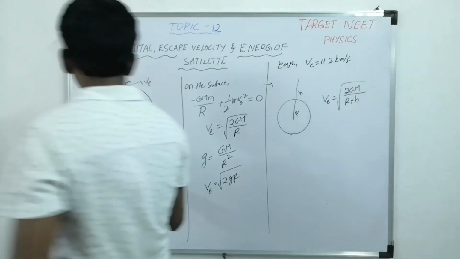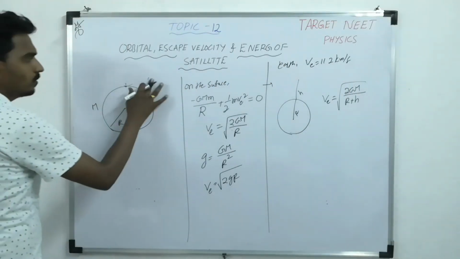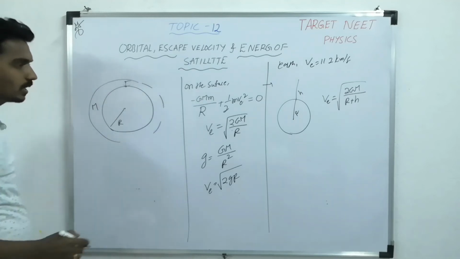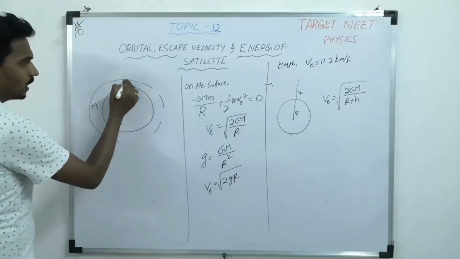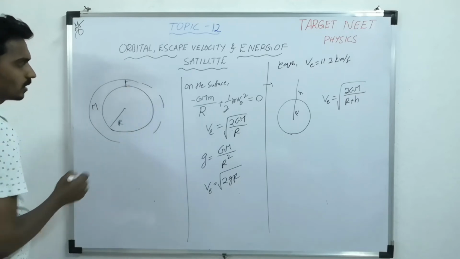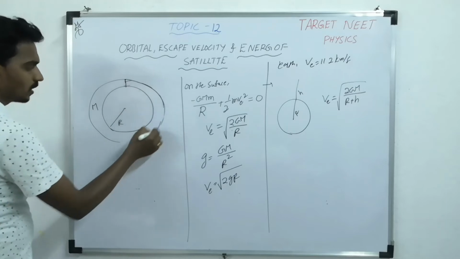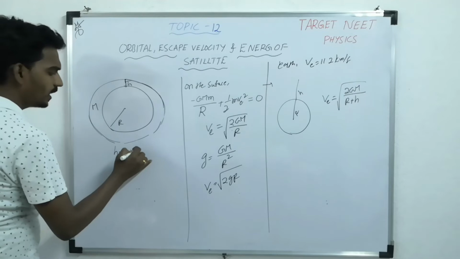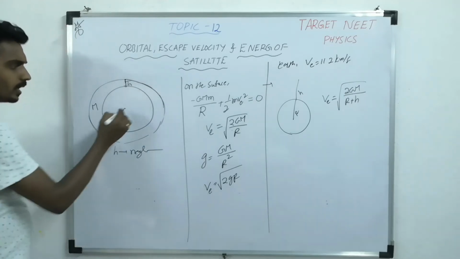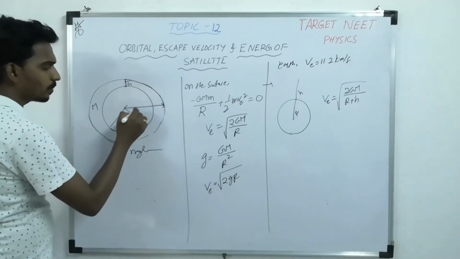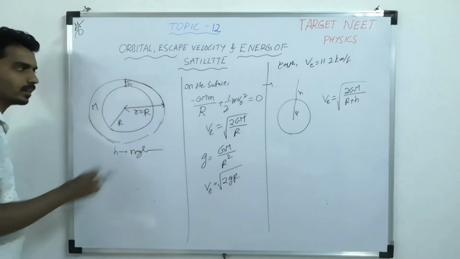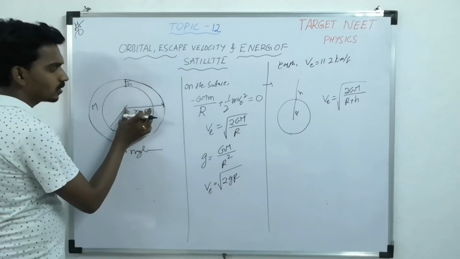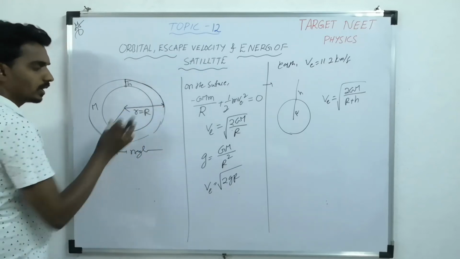And apart from this, one more thing will come. If the particle is moving very near around a planet like Earth, or any other planet you consider, a satellite or a particle revolving so close that the height is almost negligible, then we take the radius of the orbit as approximately equal to the radius of the planet, because h is very small compared to the radius of the planet.